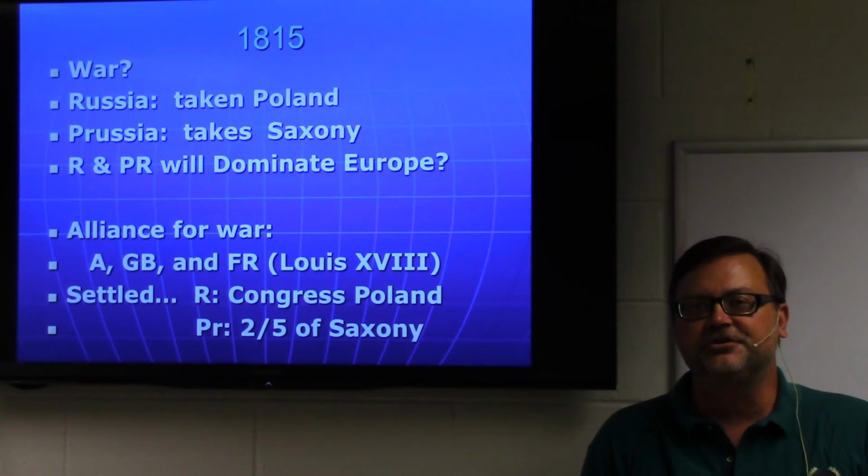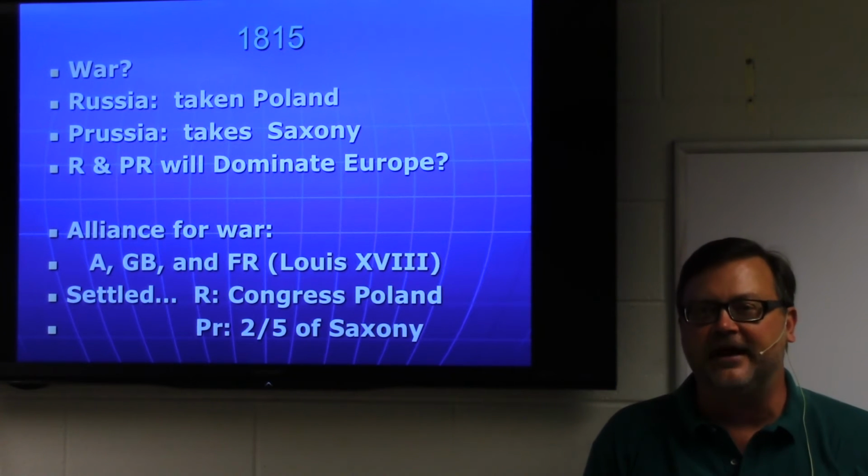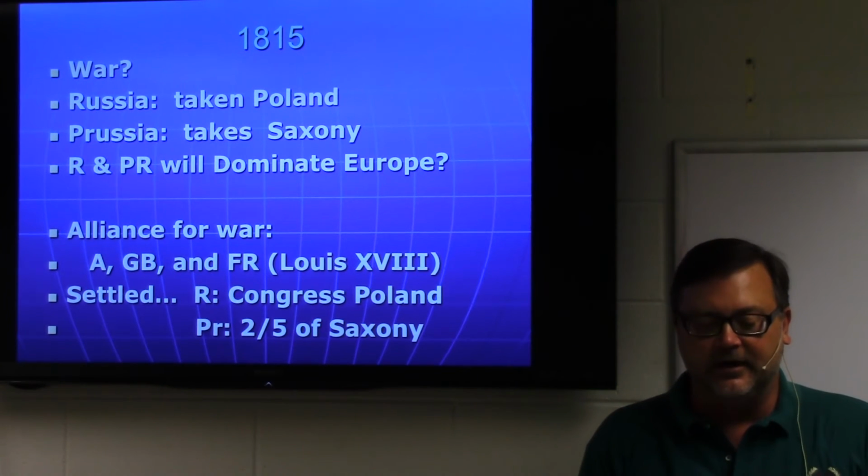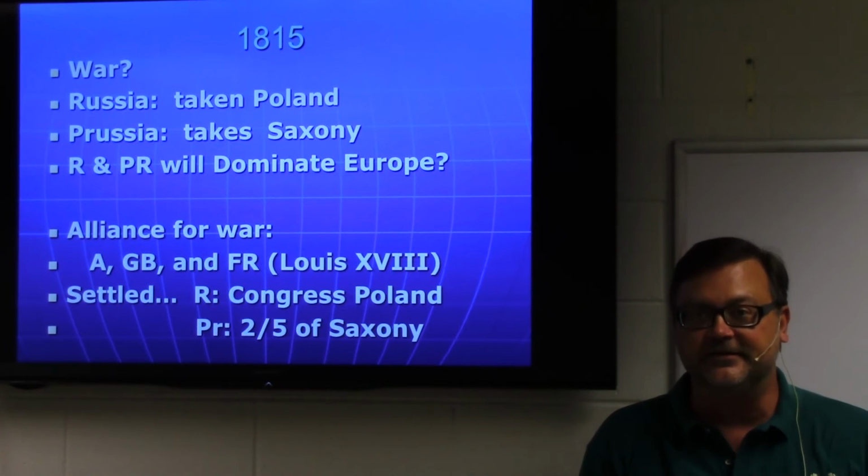And then Prussia will gain just a part of Saxony and some other little states near the Rhine. This is the start of Prussia moving toward the Rhine. So they occupy a large part of Saxony, the last German state to be with Napoleon.